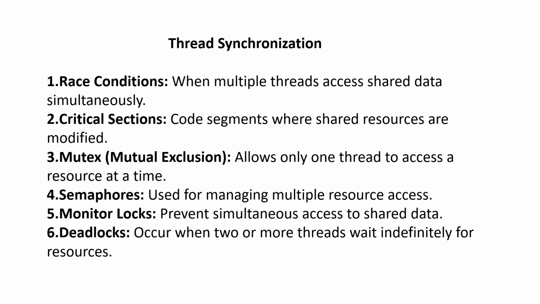Thread synchronization. Race conditions: when multiple threads access shared data simultaneously. Critical sections: code segments where shared resources are modified. Mutex, mutual exclusion: allows only one thread to access a resource at a time. Semaphores: used for managing multiple resource access. Monitor locks: prevent simultaneous access to shared data. Deadlocks occur when two or more threads wait indefinitely for resources.